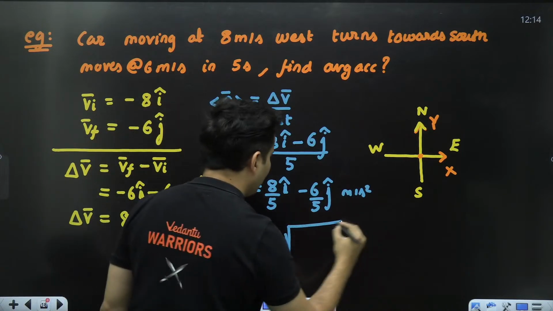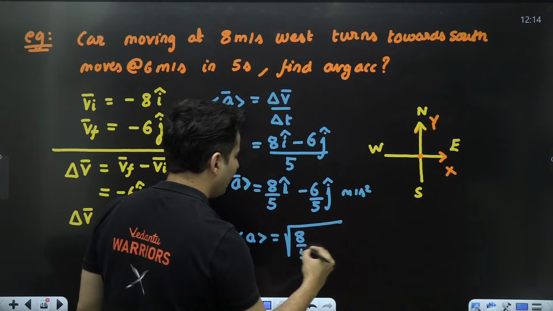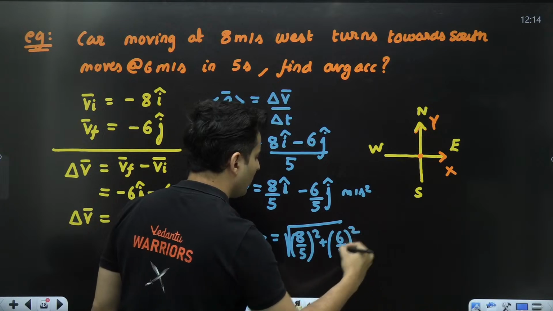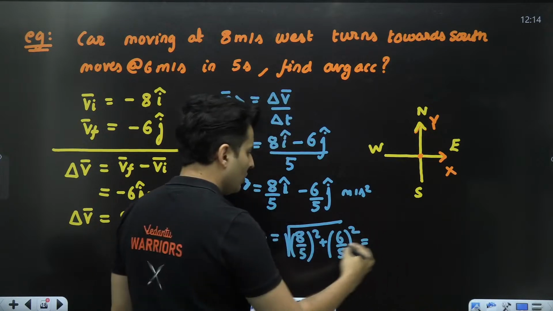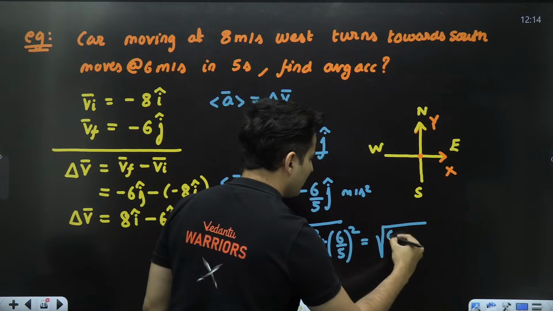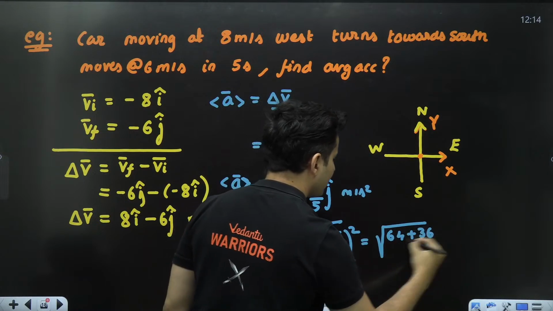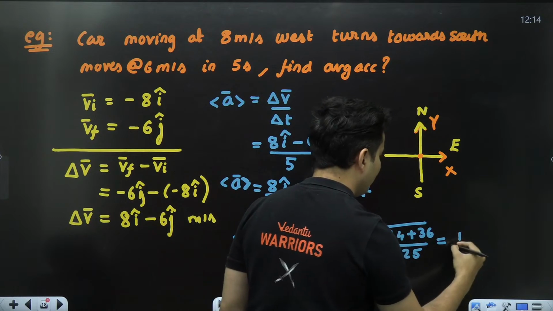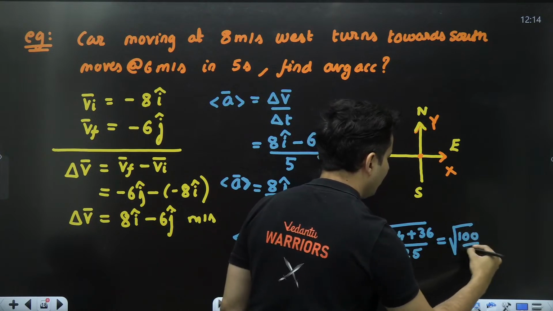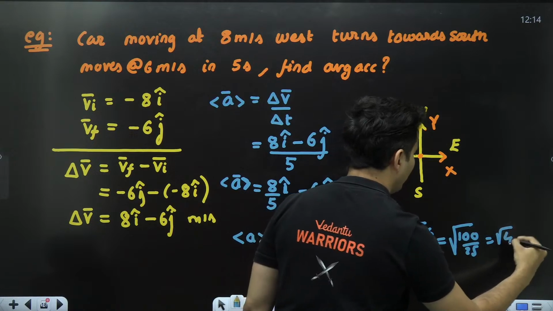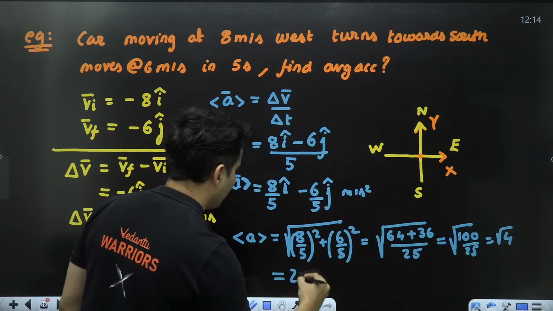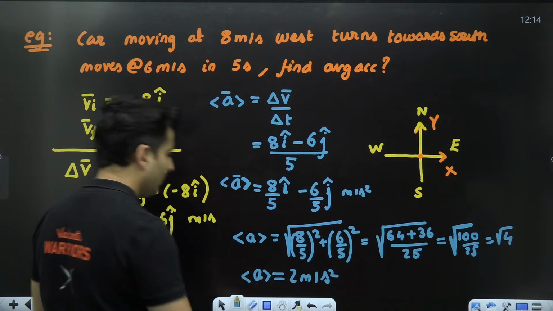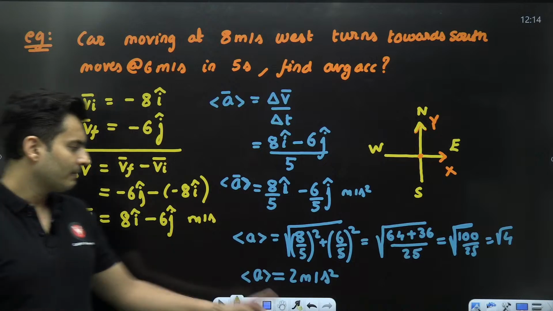So basically it will be 8 by 5 square plus 6 by 5 square. You can just take 8 square, which is 64, 6 square, which is 36, upon 25, which is 100 by 25, which is root 4. That means the average acceleration magnitude will be 2 meters per second square.